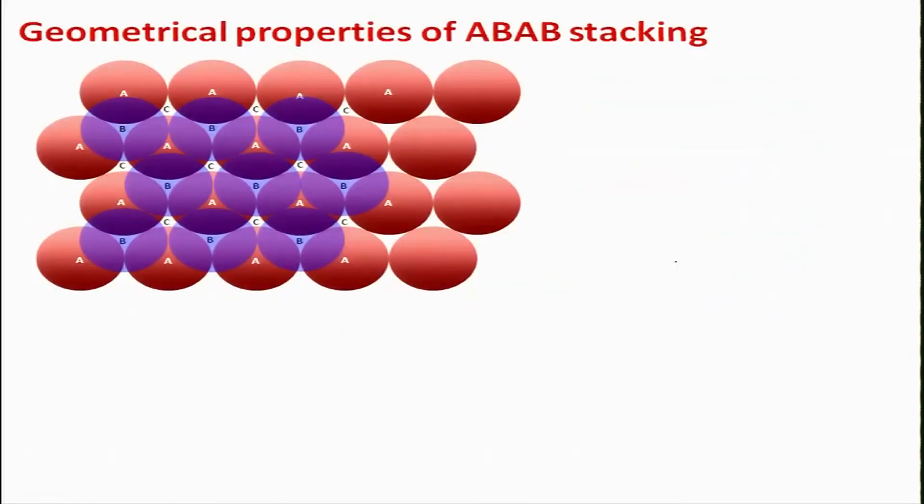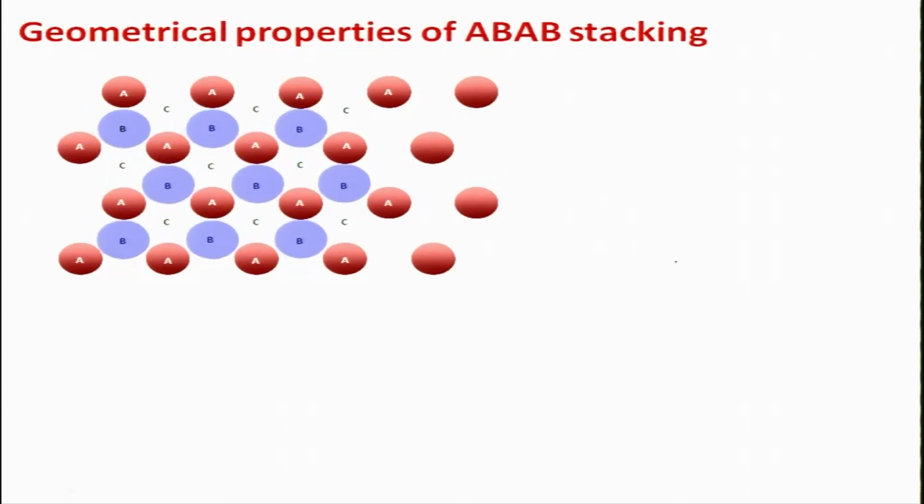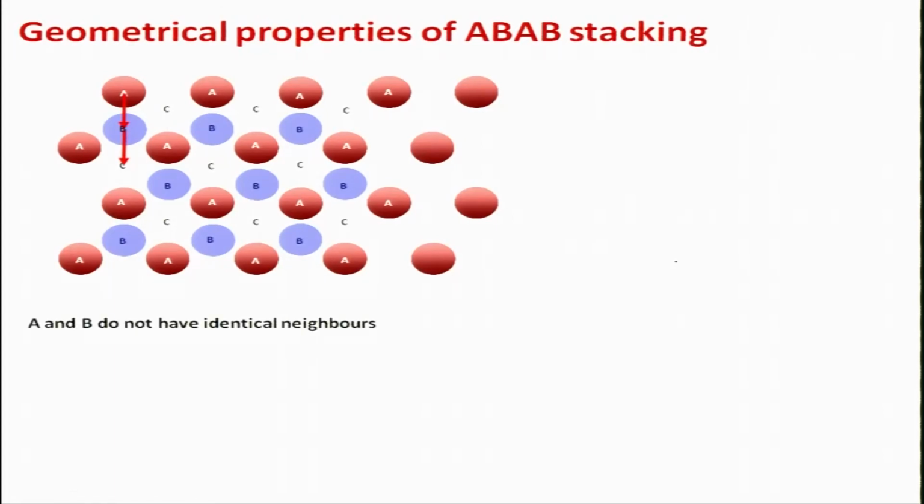So let us see the geometrical properties in this case. You have AB kind of stacking. I have just made them a little smaller. So here the reason why it is a primitive unit cell is because A and B do not have identical orientation of neighbors. You see, the definition was that if lattice points are the same, then each must have identical neighborhood.